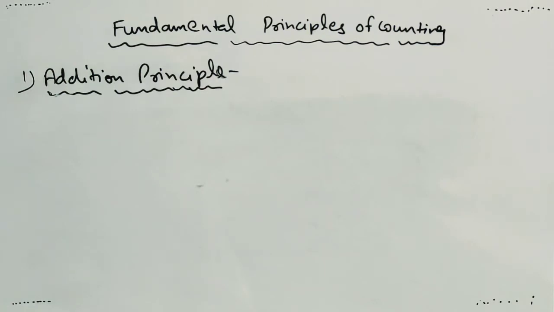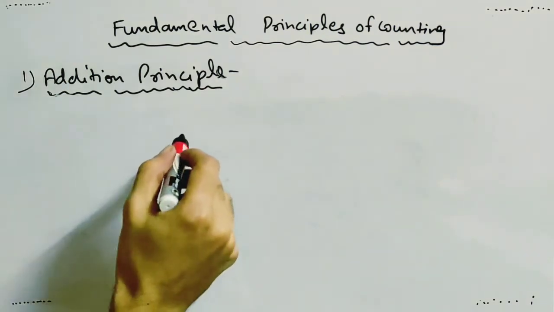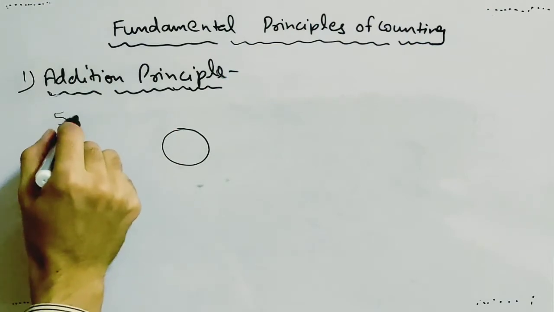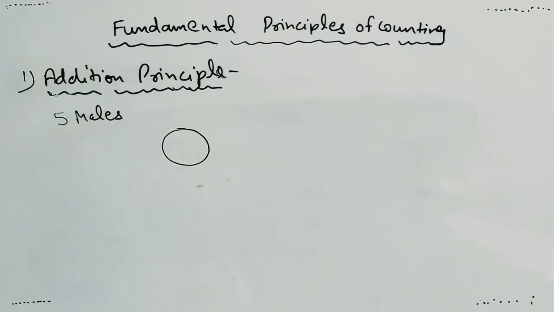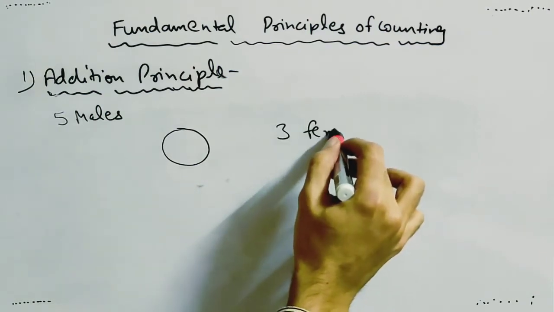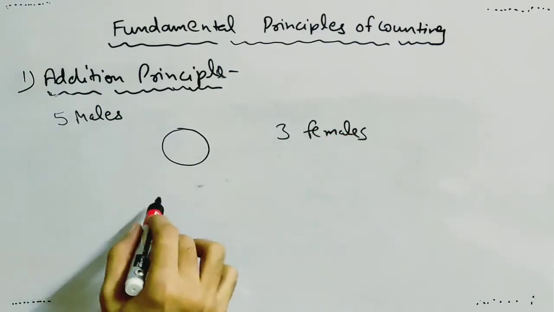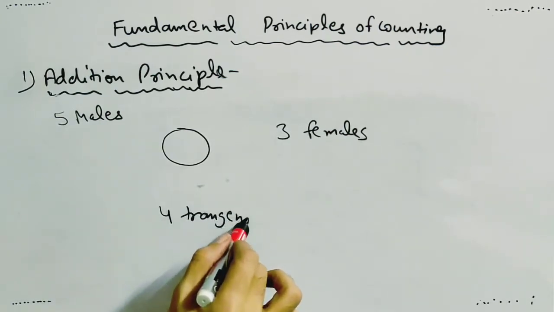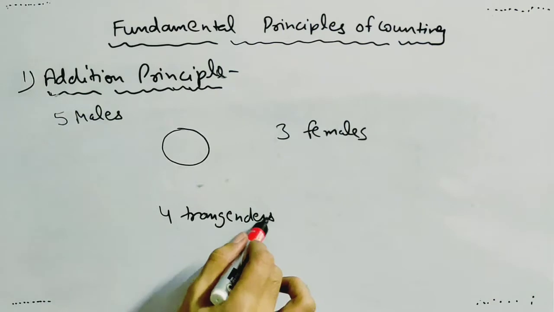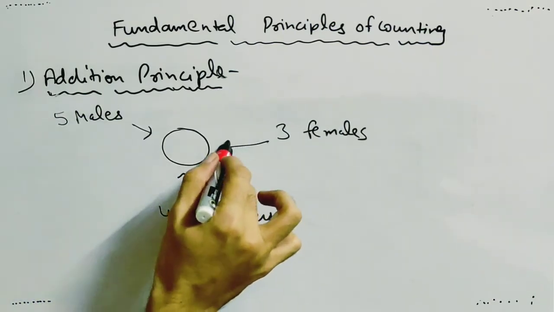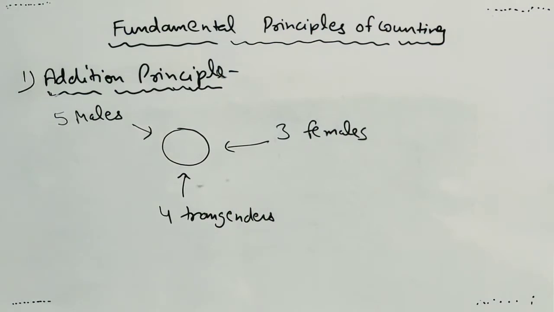Let's extend this example further. Suppose there is a vacancy. There are 5 male candidates, 3 female candidates and 4 transgenders who have applied for this vacancy. So in how many number of ways can this vacancy be filled?